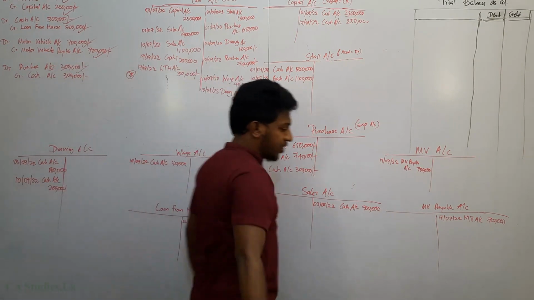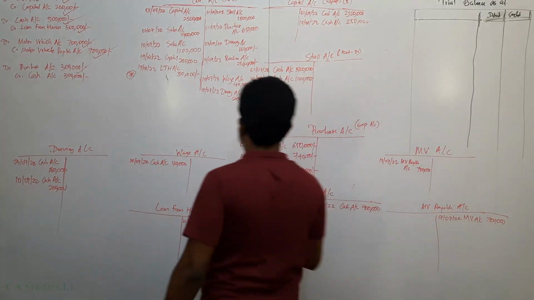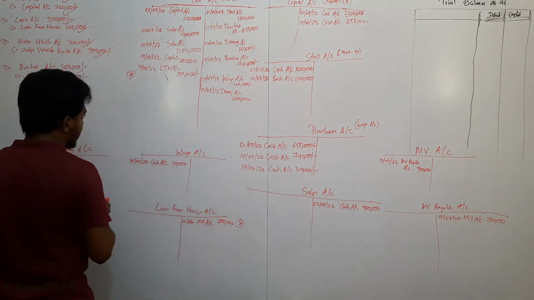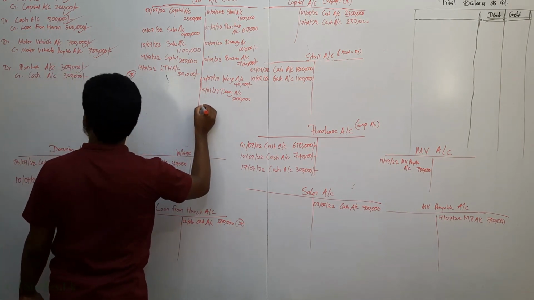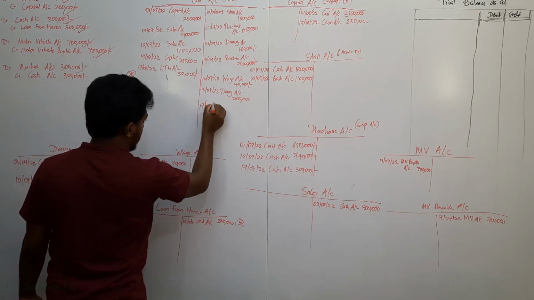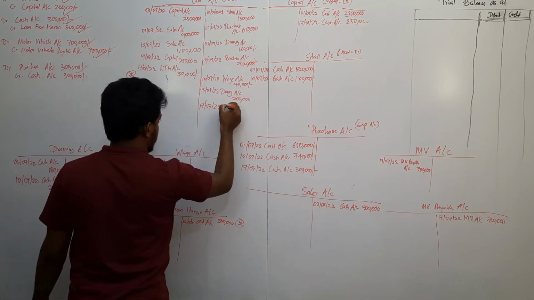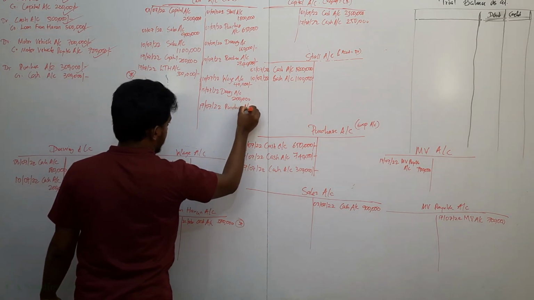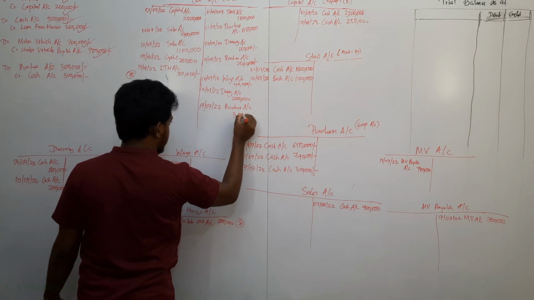Now cash reduces. Cash is an asset. Asset increases means debit side. So asset reduces means credit side. Right? Same date I am taking. Purchase account. How much? 300,000.